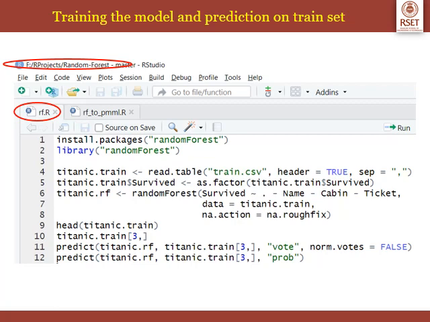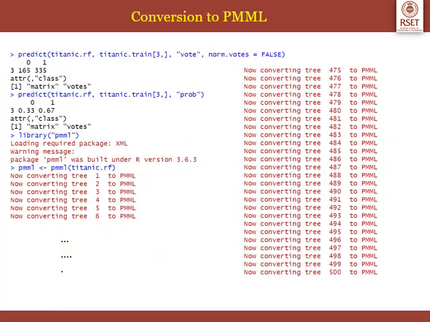Either it can be votes, or, as shown in line number 12, it can also be probability values: what is the probability that this passenger will survive, and what is the probability that the passenger will not survive. So this is rf.r, the first script in my random forest GitHub project. Now in this slide we'll see the output of each of the predict statements in rf.r.